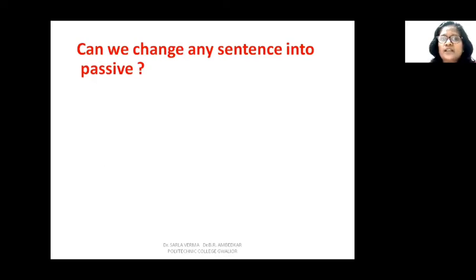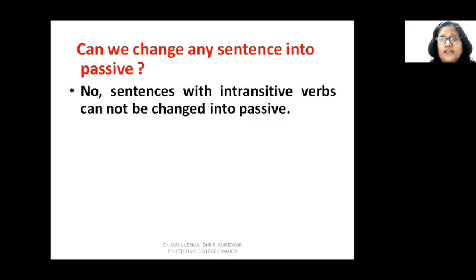Now, can we change any sentence into passive? No. Only sentences which have verbs that require an object can be changed into passive. Verbs which require objects are called transitive verbs, or in Hindi, सकर्मक क्रिया. जिस क्रिया के बाद कर्म आवश्यक होता है वो सकर्मक क्रिया कहलाती है.